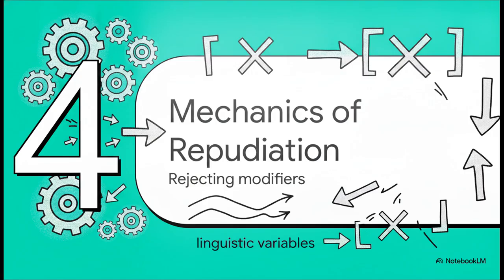Rejecting modifiers. We're now going to explore a major theoretical milestone in linguistics, the concept of repudiation. This is where the physics of language really show off their power, because it explains how our variables handle modifiers.